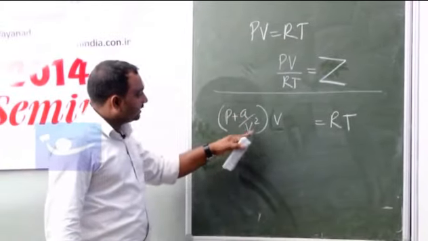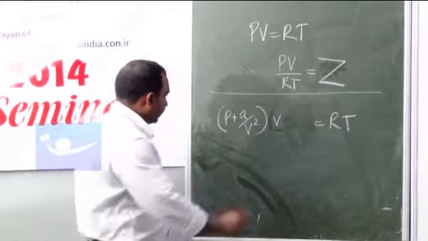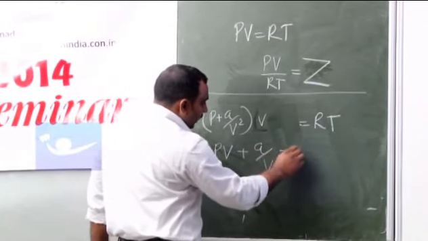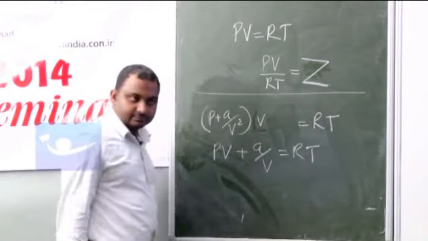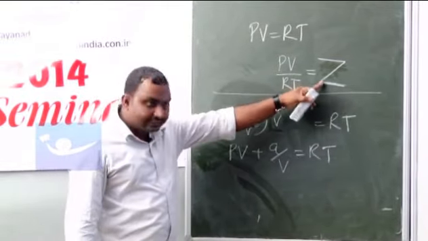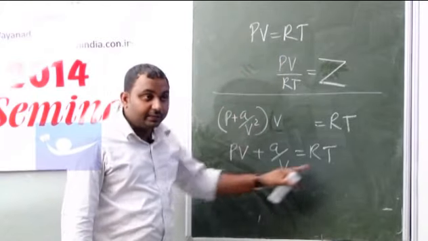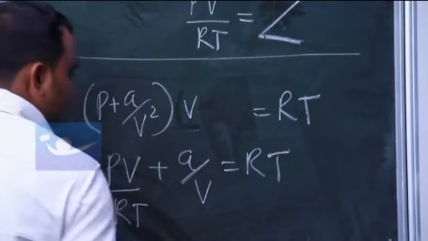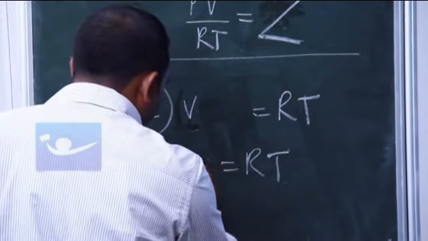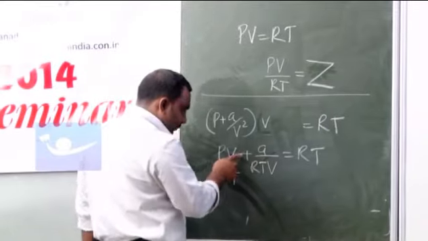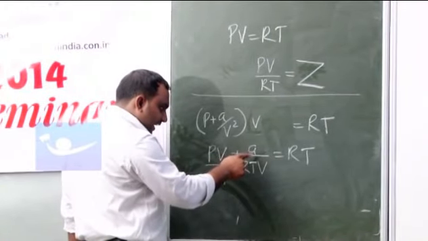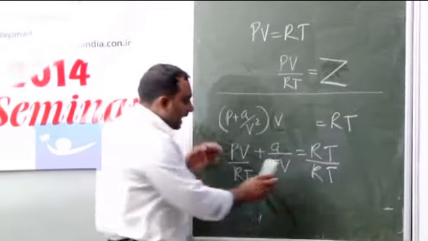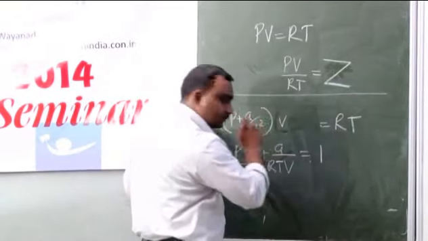Then the equation will be (P plus A by V square) into V is equal to RT, so you can write PV plus A by V is equal to RT. In order to get Z, you have to divide the whole equation by RT. So PV by RT plus A by RTV is equal to RT by RT, and this RT by RT could be written as 1.